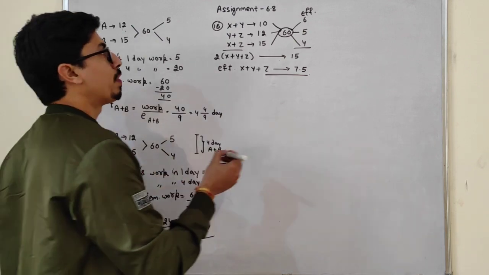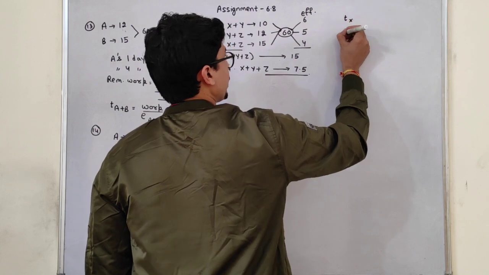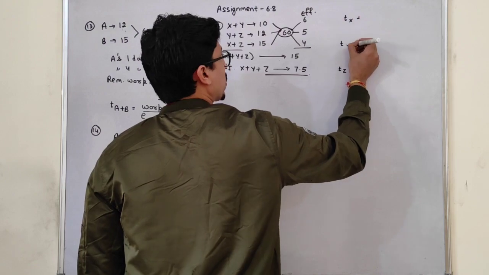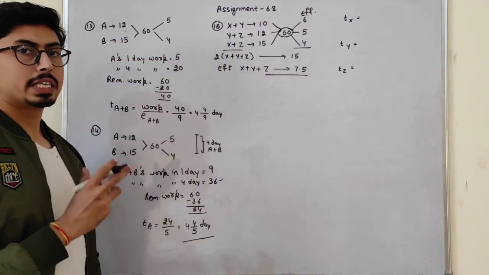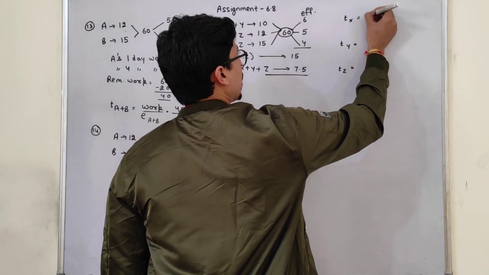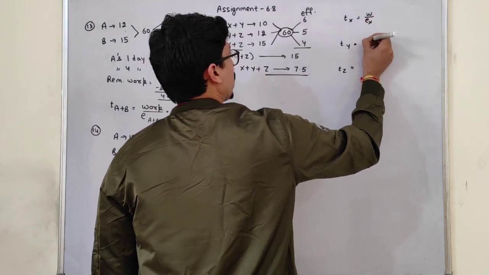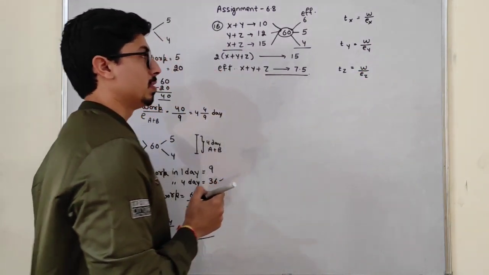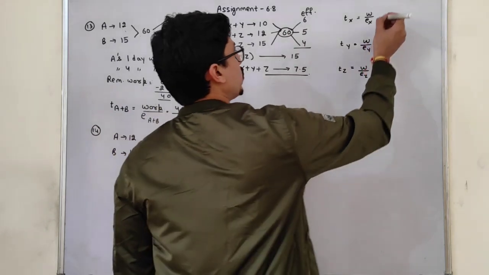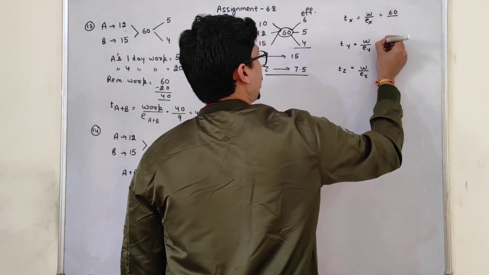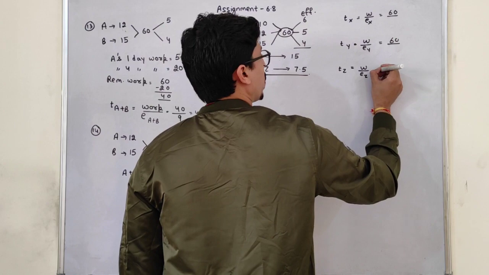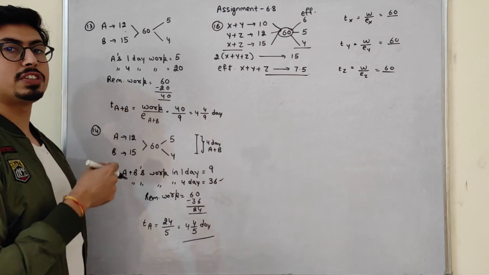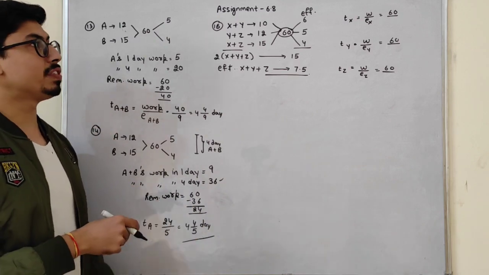Now what I have to do? I have to find the time taken by x, time taken by y, and time taken by z to complete the same work alone. Time formula is work upon efficiency, so work upon efficiency of x, work upon efficiency of y, work upon efficiency of z. These are the formulas. Work we know, students, work is 60. But students, we don't know the efficiency of x, efficiency of y, and efficiency of z.